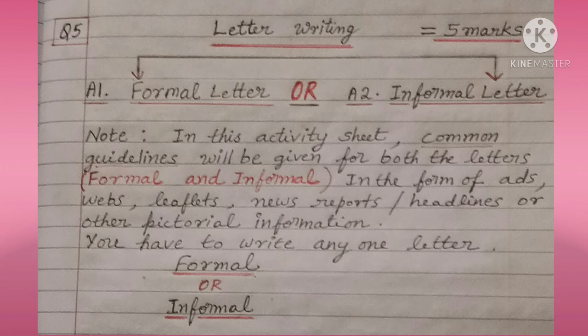You have to write any one letter, formal or informal. 5 marks question, and within 15 minutes you have to complete this question.